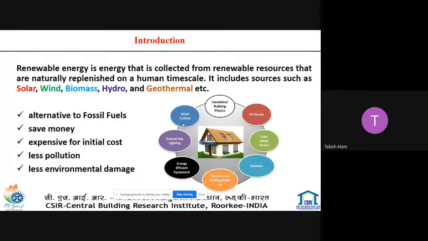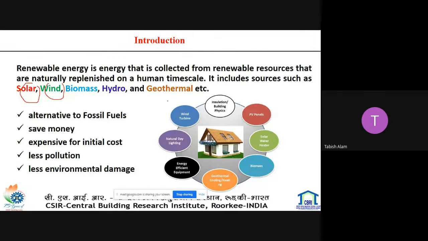First of all, we have to understand what renewable energy we can generate at the site. First we will explain what renewable energy is. Renewable energy is the source which can be renewed, or which cannot be depleted with time. So it can be renewed at a fixed time. The main renewable energy sources are solar energy, wind energy, biomass, hydro, and geothermal.